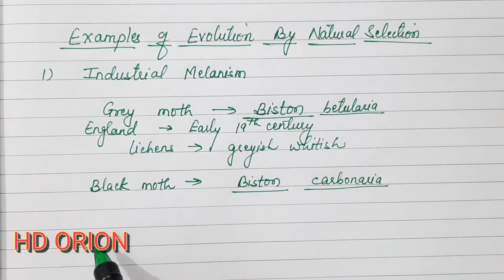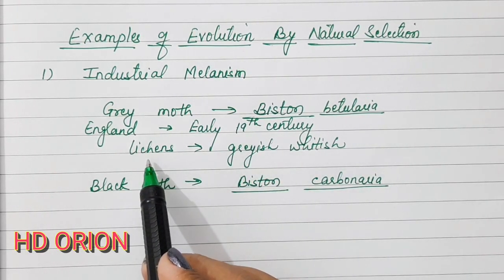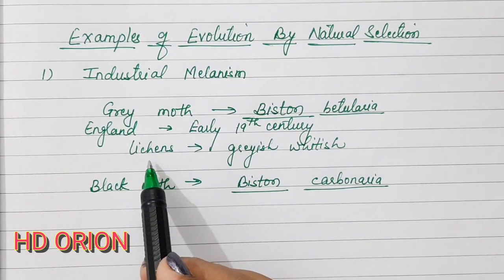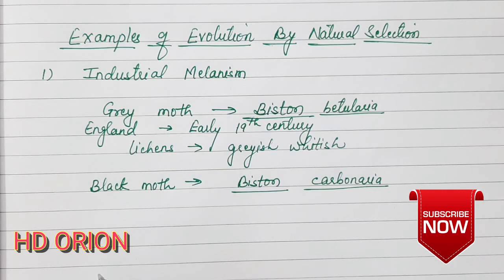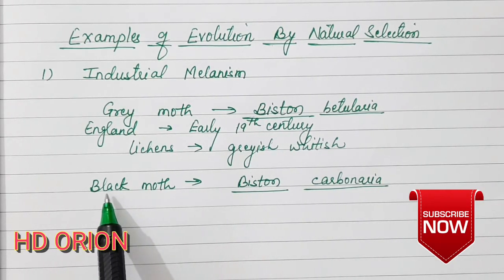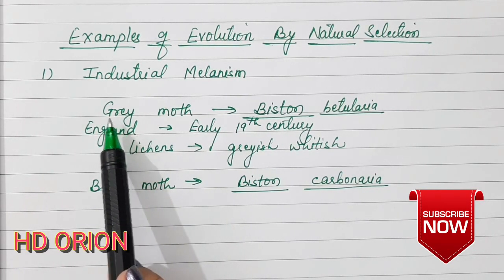So this is the time when the industrial revolution was not much, but later when there was lot of industries set up, the carbon soot was continuously emitted by the industries, the chimneys, and finally the grayish whitish lichens were getting lost because the pollution was increasing, and also the barks were getting covered with the carbon soot, and the bark now turned black. Now it was favorable for the black moth to hide, and the grey moth was gradually being seen.